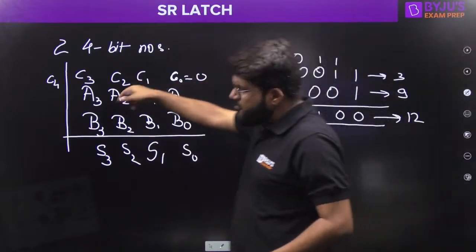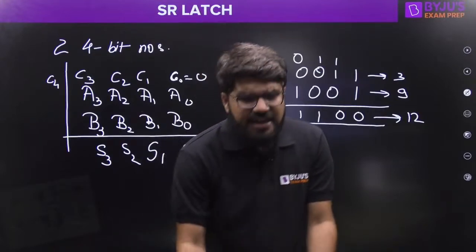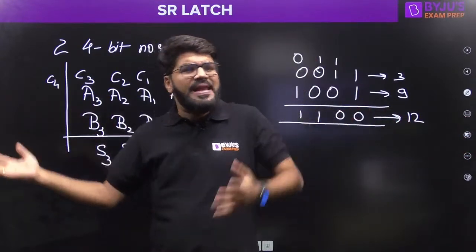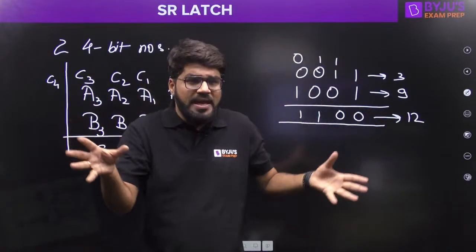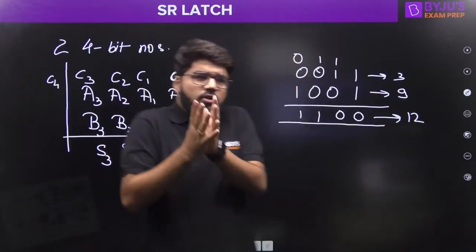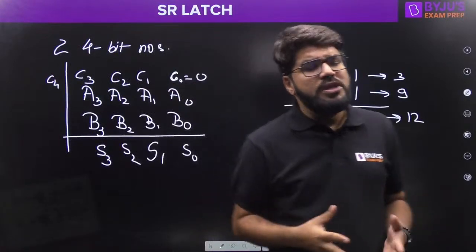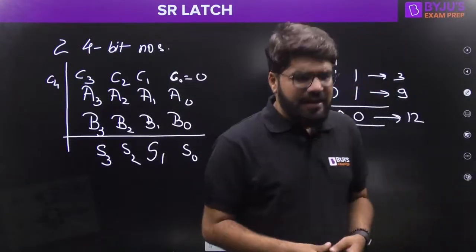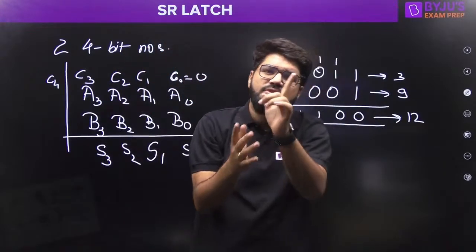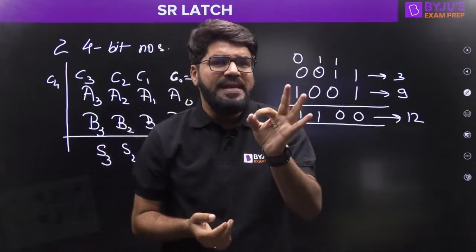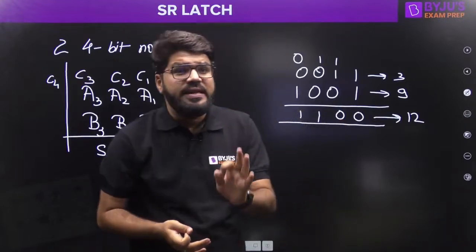So for the 4 stages I need 4 full adders. If I directly use 4 full adders, that becomes a ripple carry adder, a parallel adder. We are not going into combinational circuits, but I'm just setting a platform for what we actually need. But suppose I ask you, can I complete this design using 1 full adder? That design will be known as a serial adder.